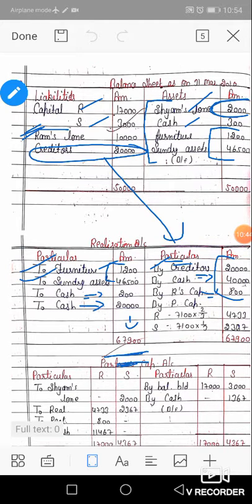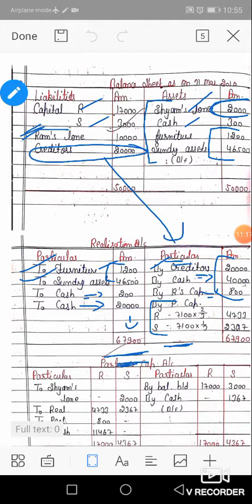So 67,900 minus 60,800, the balancing figure is 7,100. 7,100 is a loss, and the loss is transferred to the partners' capital accounts in their profit sharing ratio, that is 2:1. So by partners' capital account, Ram and Sham, 7,100 into 2/3 and 7,100 into 1/3. So 4,733 and 2,367 are debited to the partners' capital accounts, the loss divided in their profit sharing ratio.